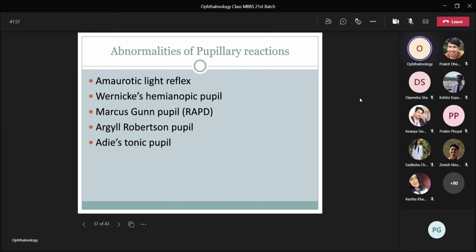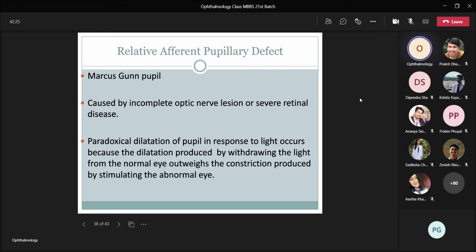Now coming to abnormalities of pupillary reactions. There may be amaurotic light reflex, Wernicke's hemianopic pupil, Marcus Gunn pupil, Argyll Robertson pupil, and Adie's tonic pupil. I won't go into detail on all of these abnormal reactions; I'll only cover Marcus Gunn pupil. This is very important. It is also known as RAPD, that is, relative afferent pupillary defect. It is caused by incomplete optic nerve lesions or severe retinal diseases. So if there is a lesion in the optic nerve or in the retina, then RAPD will be positive.